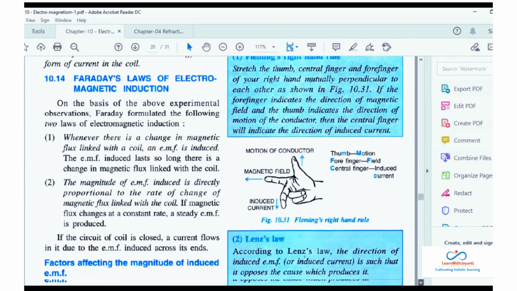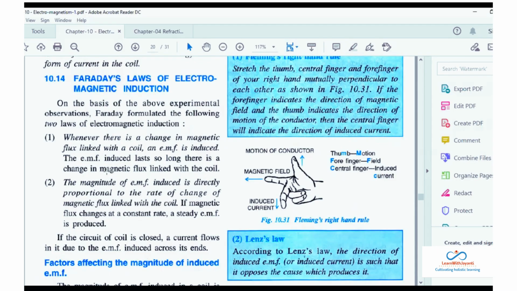Yes, ma'am. So what is basically the two laws? Now Faraday has made two laws. Okay, so whenever there is a change in magnetic flux linked with the coil, again and again I'm saying magnetic flux क्या होता है? Magnetic field lines को ही magnetic flux बोलते हैं. जैसे initially 15 है, 10 है, 5 है. So whenever there is a change, okay, EMF is induced and the EMF induced will last as long as there is a change. जब तक change रहेगा तब तक EMF होगा.